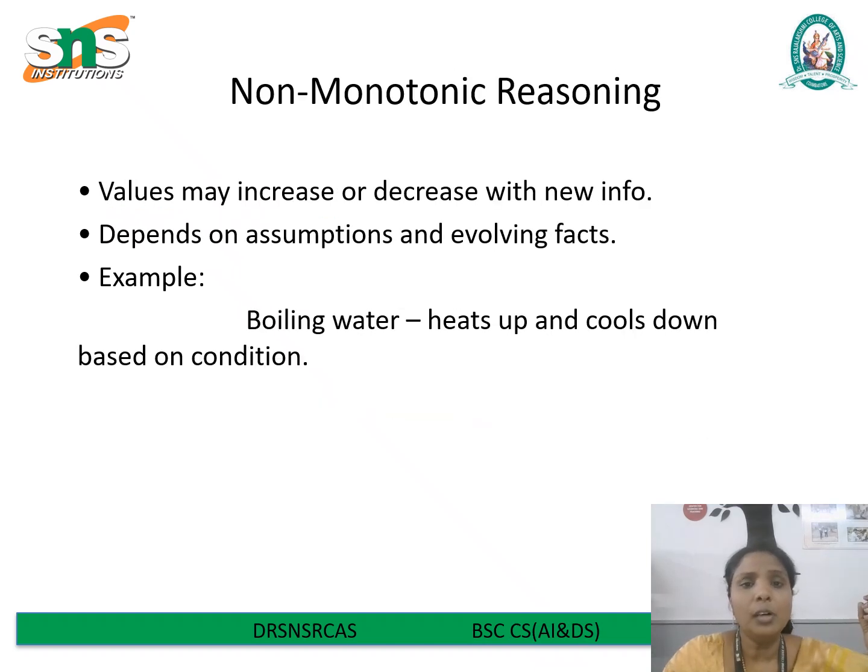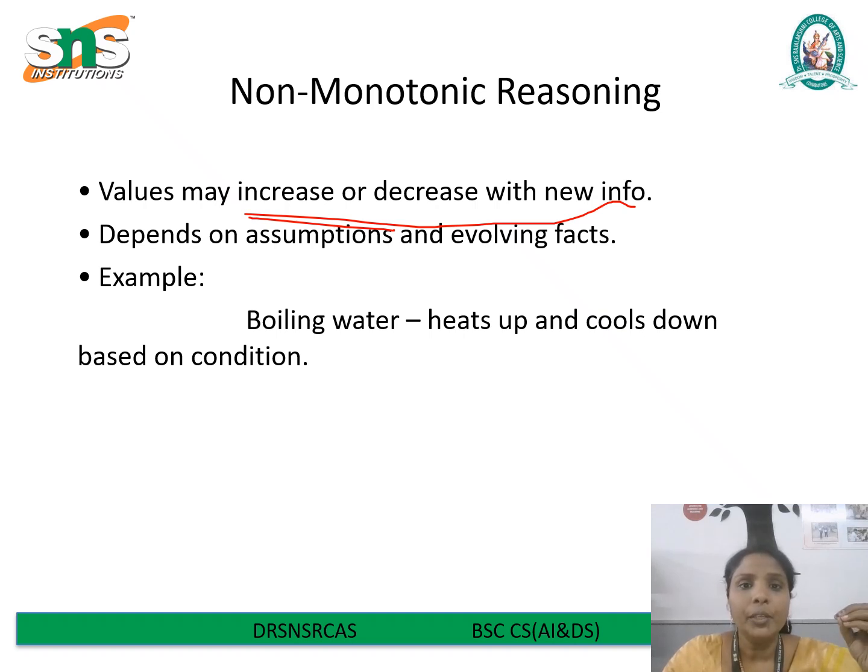Next, we see non-monotonic reasoning. We already know non-monotonic reasoning is a changeable one. It's a type of logical reasoning where conclusions can change when new information is introduced. Unlike monotonic reasoning, the values or outcomes in non-monotonic reasoning may increase or decrease with the new information. It's a changing condition. This approach depends heavily on assumptions and evolving data, making it more flexible and closer to real-world human reasoning.